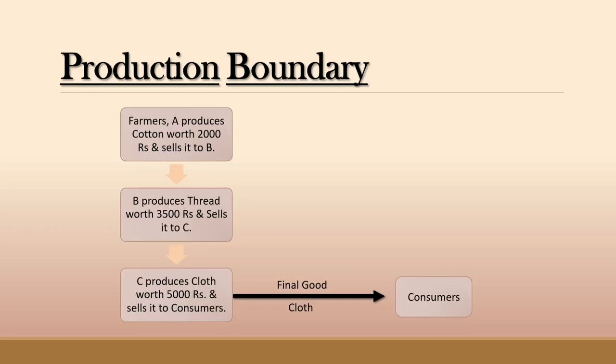Get it? Let's take one more example. See the diagram on the screen. There is a farmer.